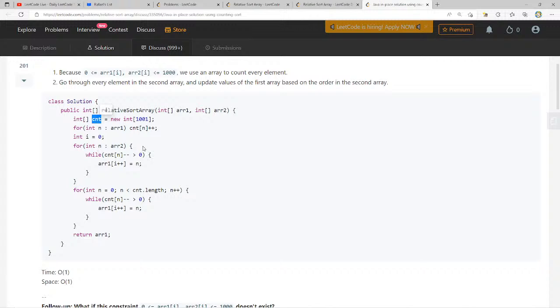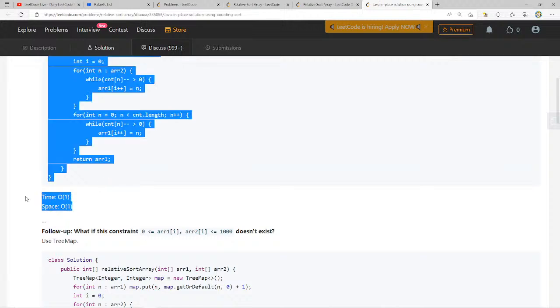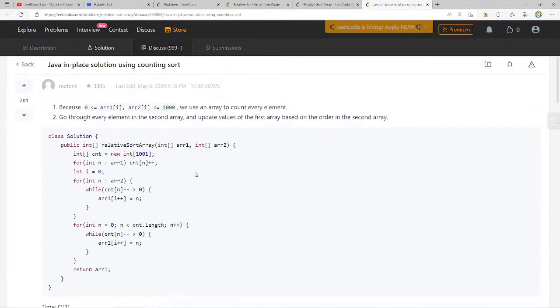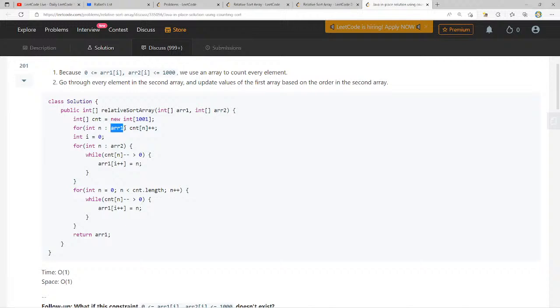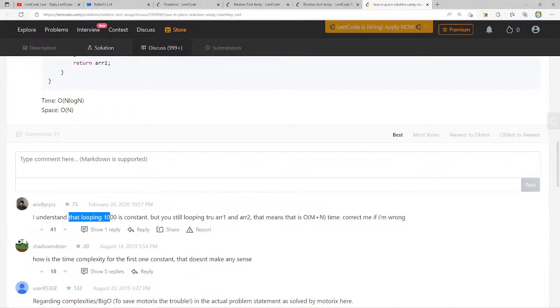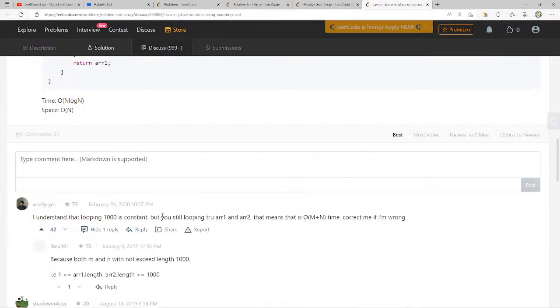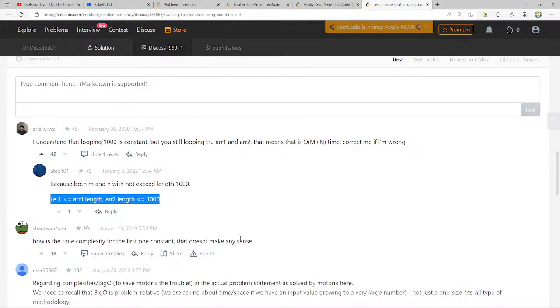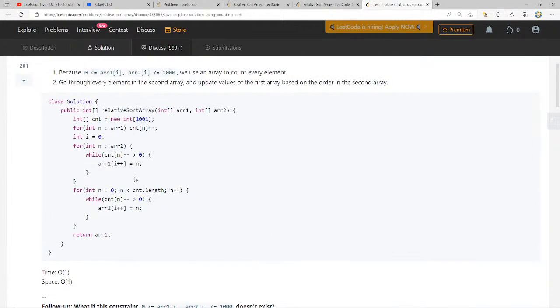Oh yeah, pretty much the same thing. Now this says time O of 1. Isn't this going through the array? I understand that looping 1000 is constant, but you're still looping through, and that means O of n plus m time. Correct me if I'm wrong. Yeah, I agree with this. Because both m and n will not exceed length 1000, that's what our time constraint is. Interesting. Anyway, this is the solution that we came up with, so that's good.